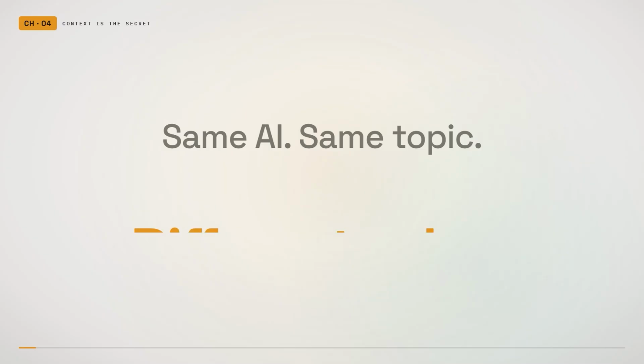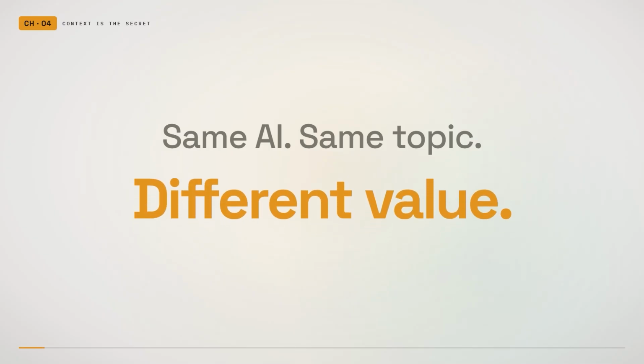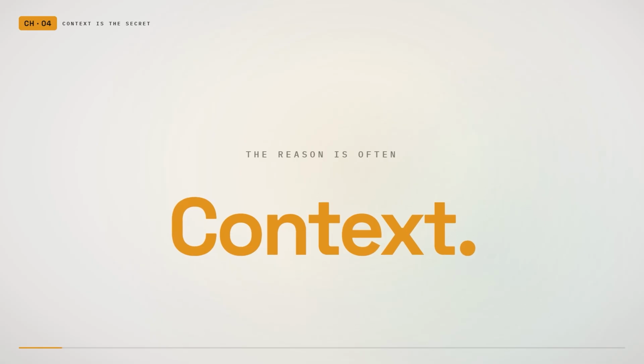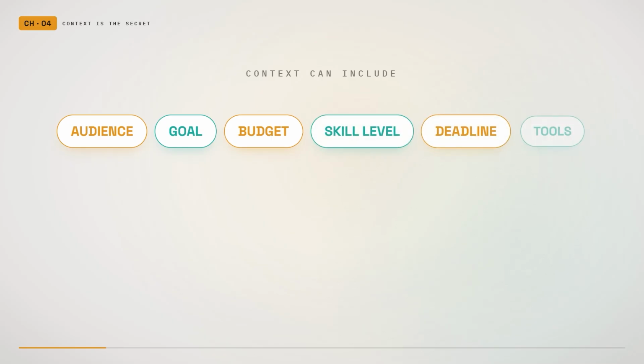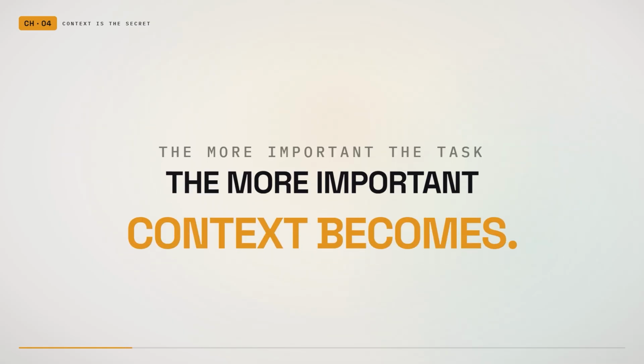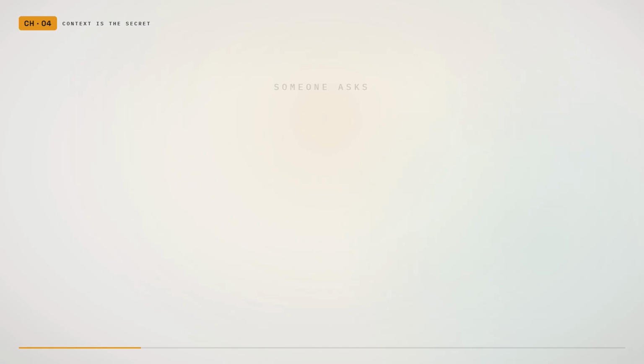2 people can use the same AI tool, ask about the same topic, and receive completely different levels of value. The reason is often context. Context is the background information that helps AI understand the real situation. It can include the audience, goal, budget, skill level, deadline, tools, past attempts, or anything else that affects the answer. The more important the task, the more important the context becomes.